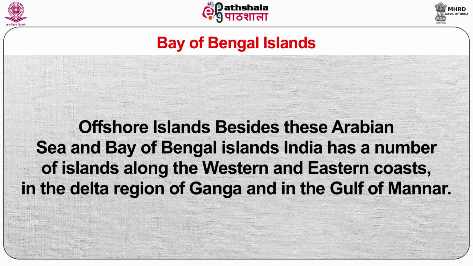Offshore islands. Besides these Arabian Sea and Bay of Bengal islands, India has a number of islands along the western and eastern coast, in the delta region of Ganga, and in the Gulf of Mannar.